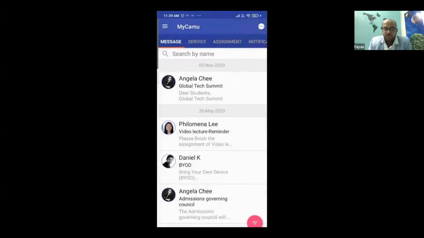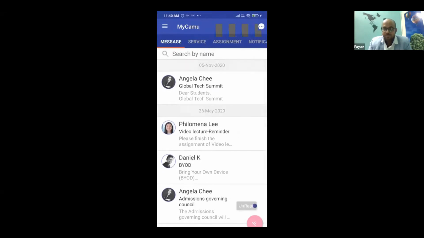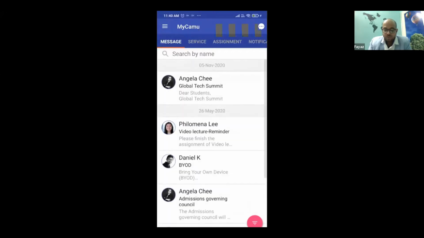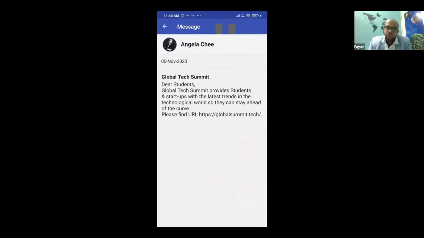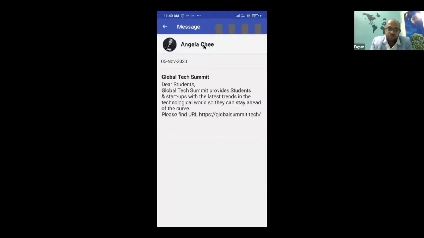Before that, in the home screen, you can see all the different messages. You can filter them based on already read messages and new messages, and then you can click and see any message. Just like any other messaging platform, you'll get a notification stating that so-and-so message has been sent. Just to show you that experience, you can see the notification here. So students can see what the information is all about. Angela, a faculty member, has sent information about some technical summit.